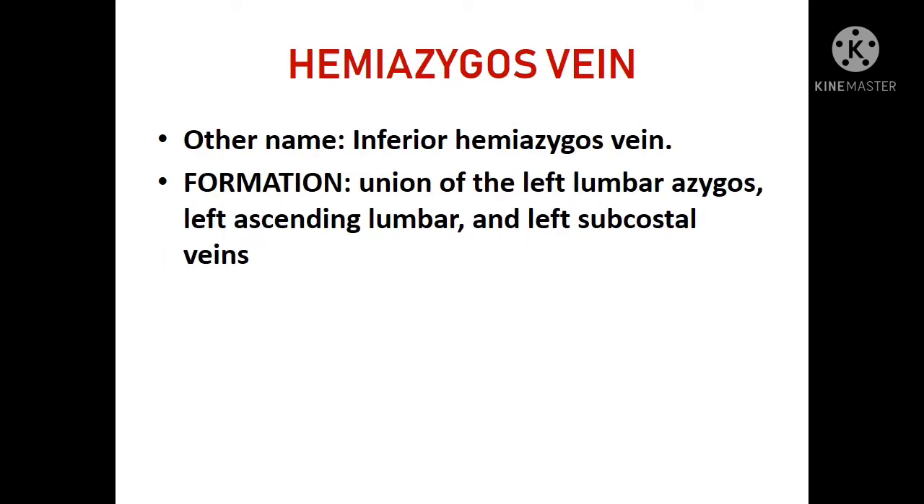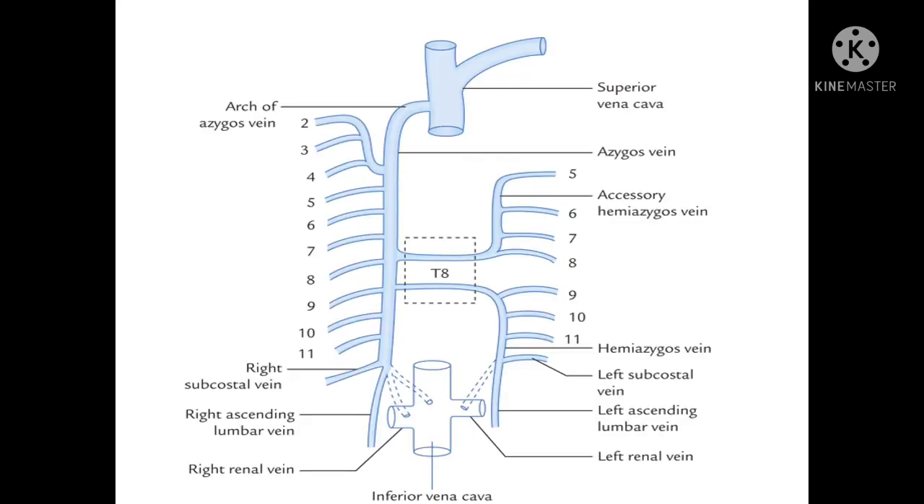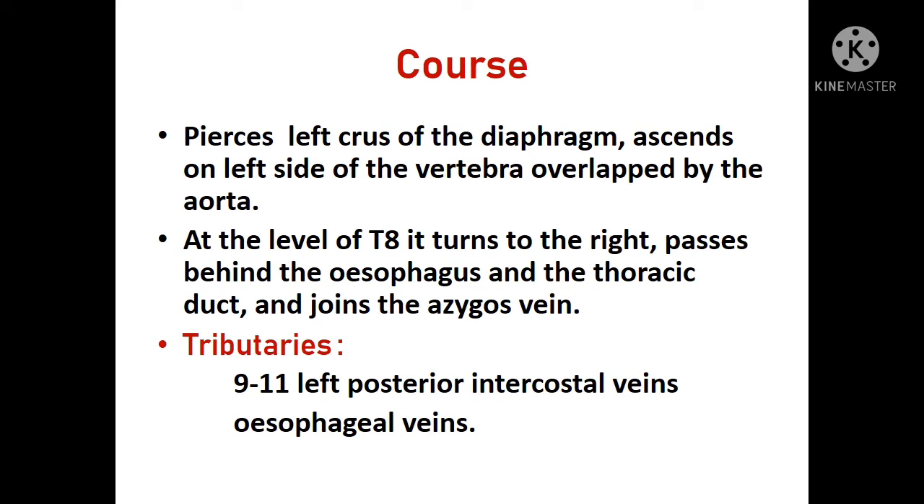Next is the hemiazygos vein. The other name for the hemiazygos vein is inferior hemiazygos vein because it's formed by the union of the left lumbar azygos vein and the left ascending lumbar and left subcostal veins. It pierces the left crus of the diaphragm, ascends on the left side of the vertebral body and is overlapped by the aorta. At the level of T8, it turns to the right and passes behind the esophagus and the thoracic duct and joins the azygos vein. The tributaries are 9 to 11 left posterior intercostal veins and the esophageal veins.